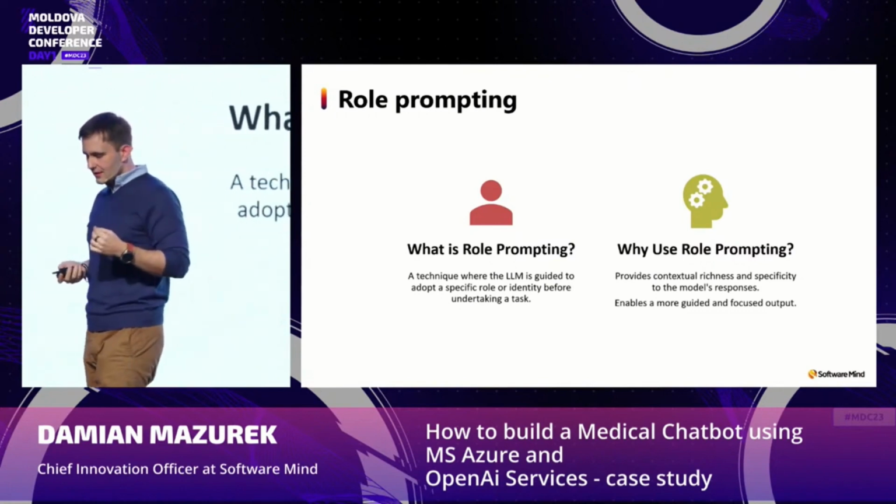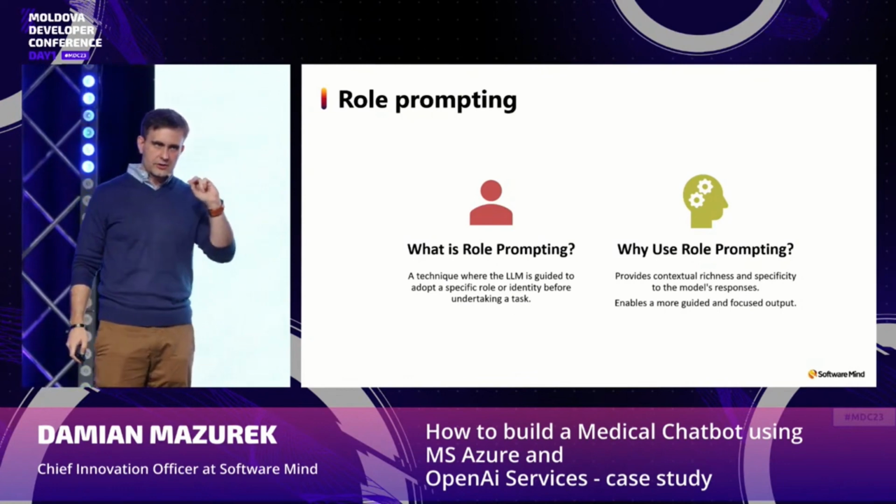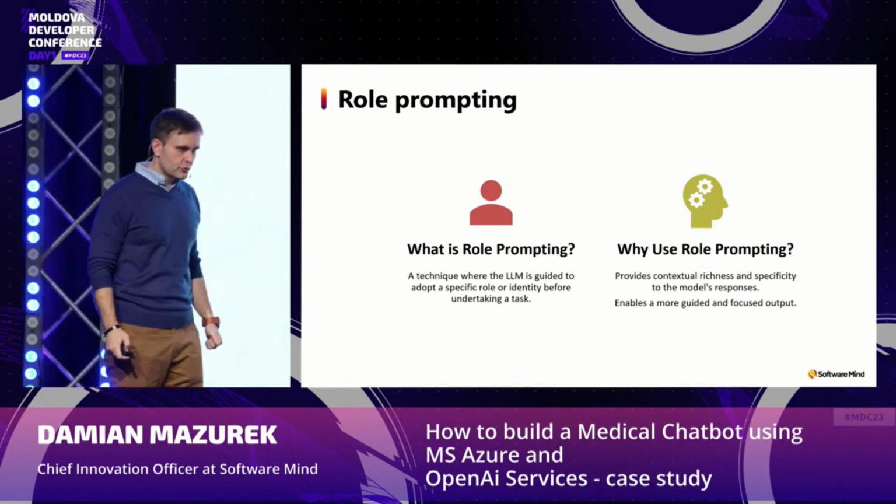And this is one of the more important techniques for creating accurate usage of a specific large language model.